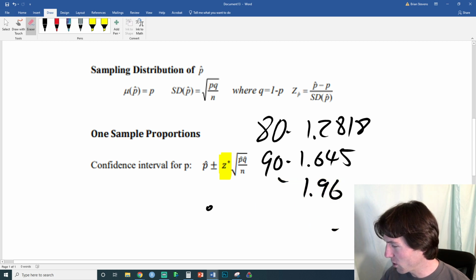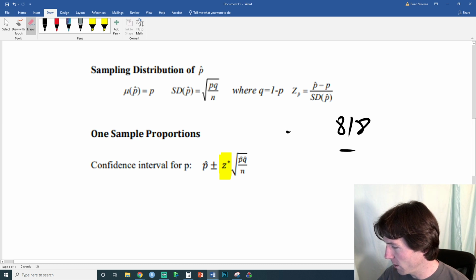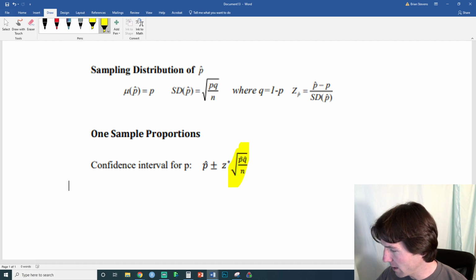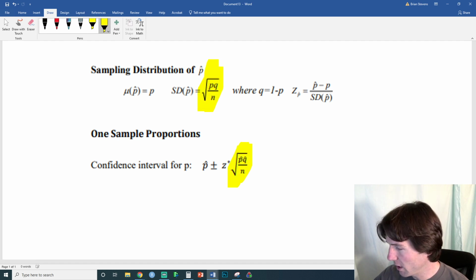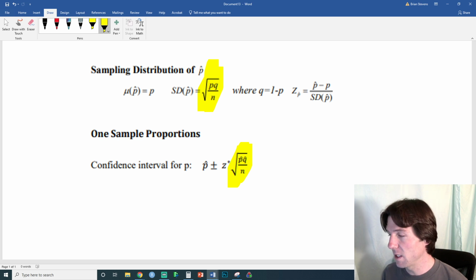So that's the z-score part of it. The last part is the standard error of the interval. Here we have p hat times q hat over n, very similar to the earlier formula, but it's using p hat. The reason is we don't know p here. We're making a confidence interval to estimate the true proportion. So we take the square root of p hat times q hat over n, and that gives us the standard error of the interval.